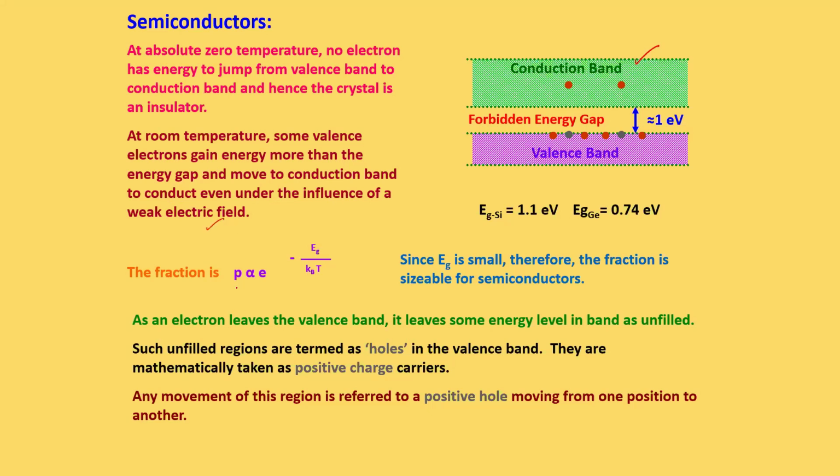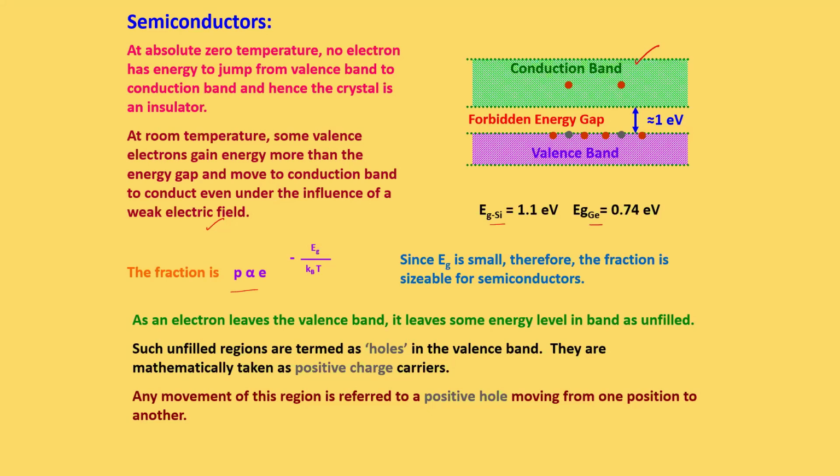So here we can say the value of p will be directly proportional to e to the power of minus Eg divided by kBT. Here Eg represents the value of the energy gap, kB is the Boltzmann constant, and T is the temperature. Usually, we use silicon and germanium as semiconductor materials.